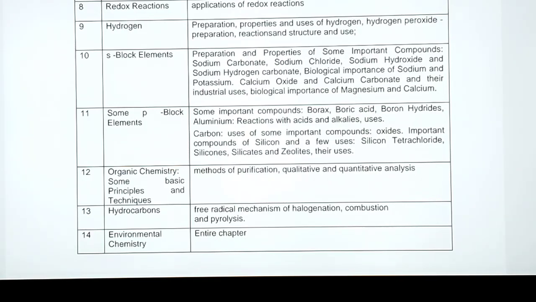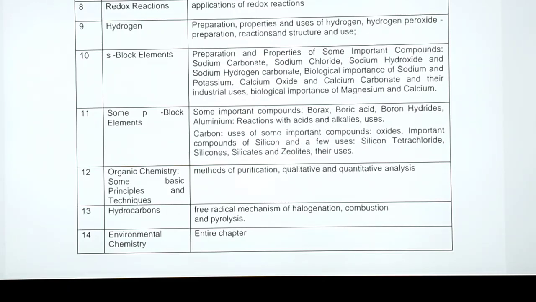Redox reaction, applications of redox reactions are cut. Hydrogen, its preparation, properties and uses of hydrogen. Hydrogen peroxide, preparation, reaction and structure and use is reduced. But again, as I said, preparation, properties and uses, without that the chapter is not needed as such, I can say.